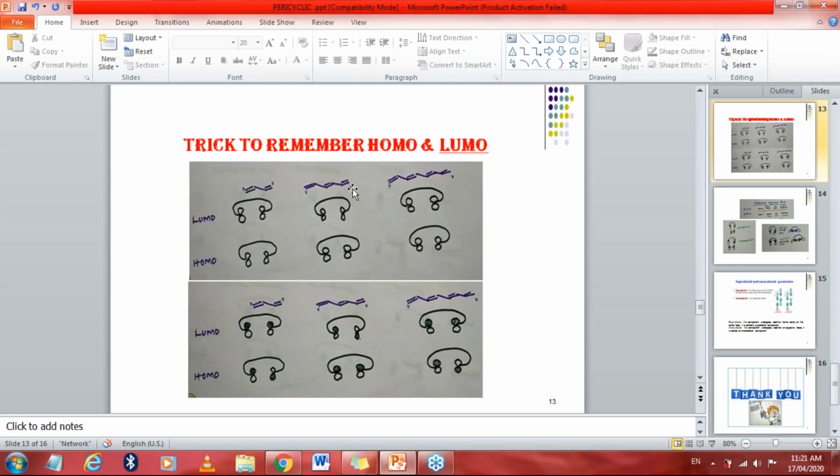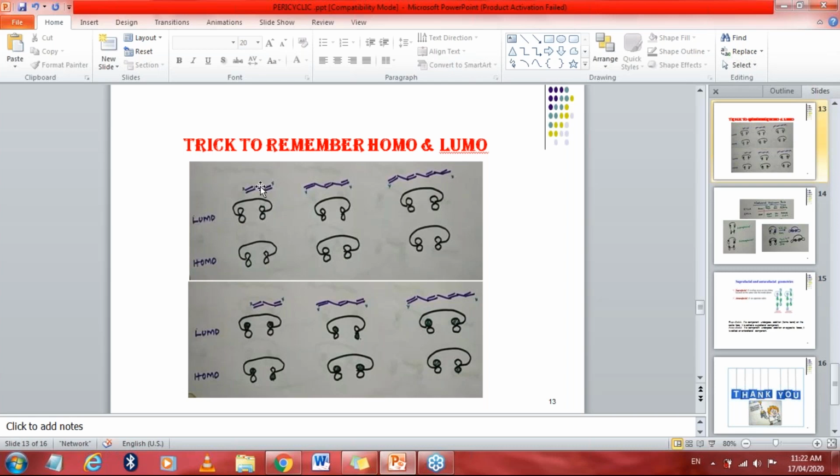What is this one? This one is 1, 2, 3, 4, 5, 6. This is hexatriene because there are 3 double bonds. And this one is octatetraene, because there are 8 carbon atoms and tetra means 4 double bonds. So this one is octatetraene. Now we do not have to consider their names. We have to focus here.